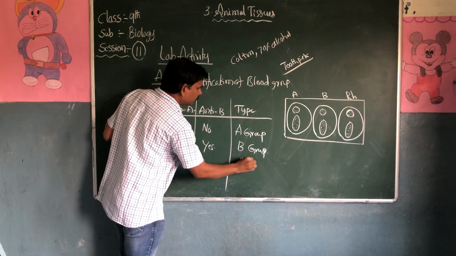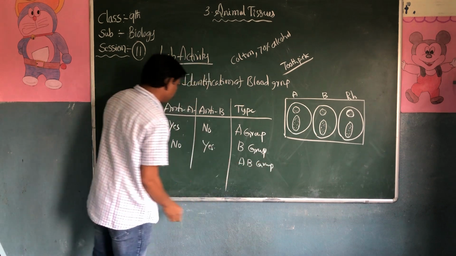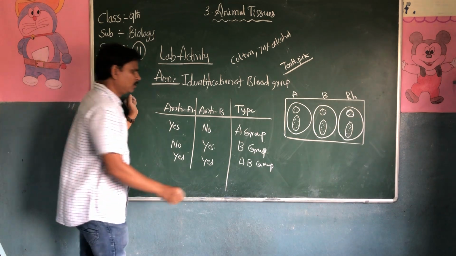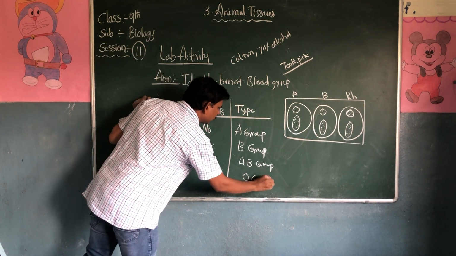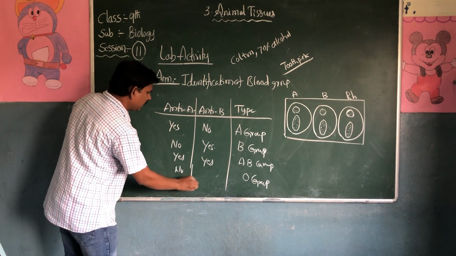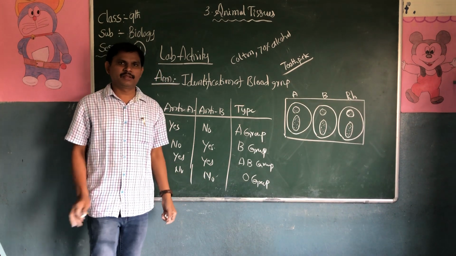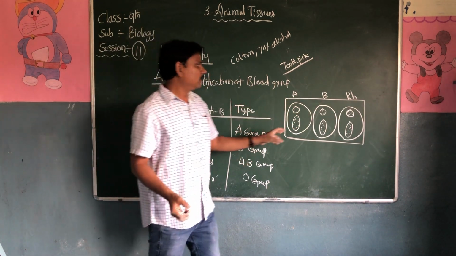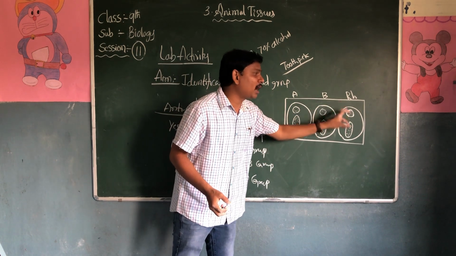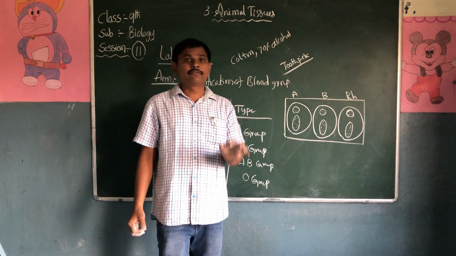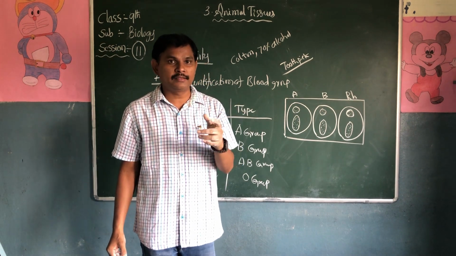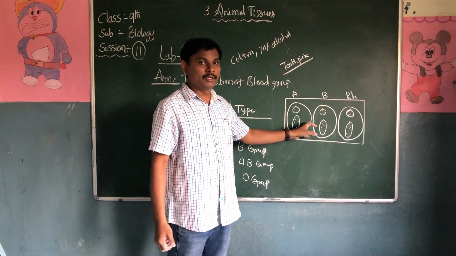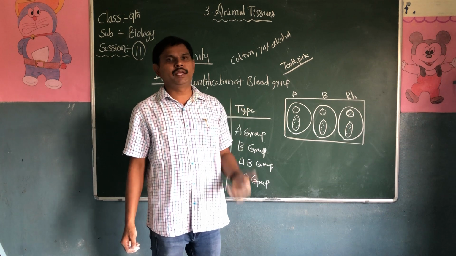But in AB group, the anti-A is there and the anti-B is there. But in O group, anti-A is not there, anti-B is not there. So when we see the agglutination after doing this experiment, there is a slow agglutination in the RH factor. If the slow agglutination is taking place, then we consider it is an RH factor. But in A and B group, a fast agglutination takes place.